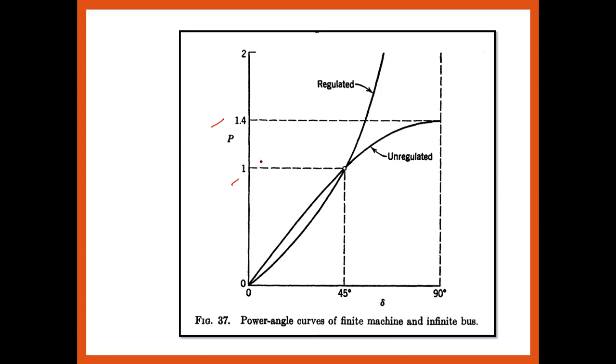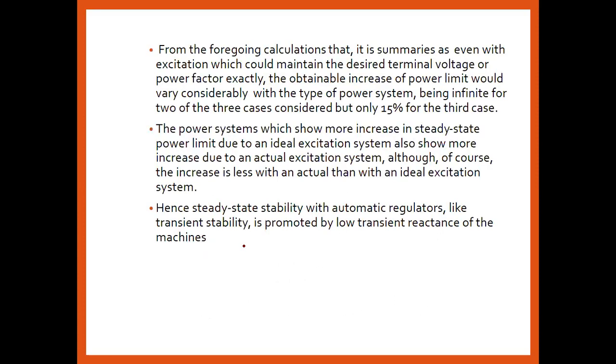For the unregulated one, the maximum is 1.4 at 90 degrees. For the regulated case, the delta value is always less than 90 degrees, and we are able to control the voltage and the power by controlling the load angle and the angle between the ET and the terminal voltage.